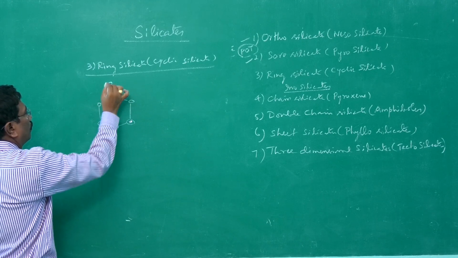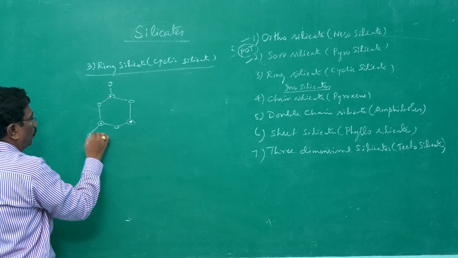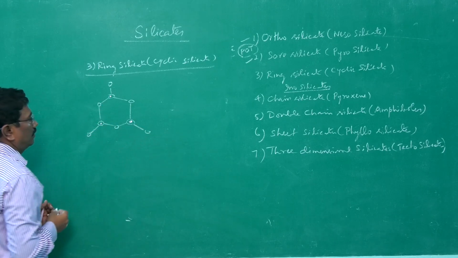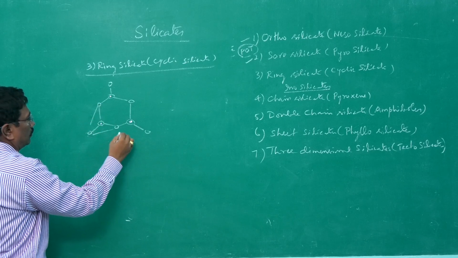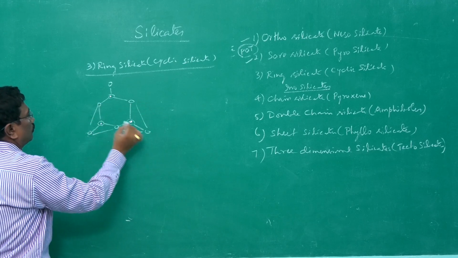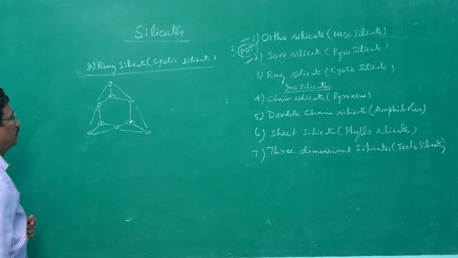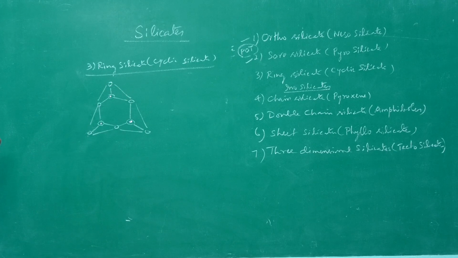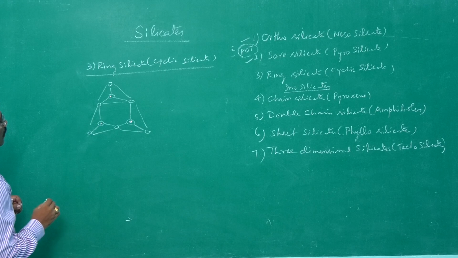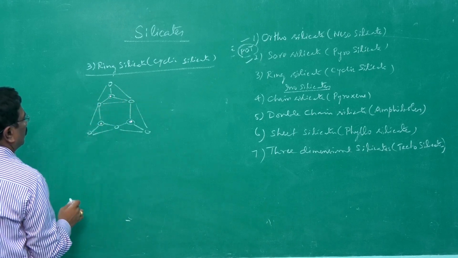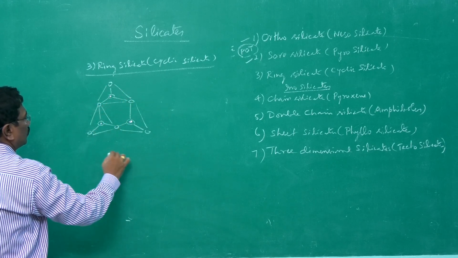One more I have to draw, one more, one more. That's all. If we make a triangle, 1, 2, 1, 2, 1, 2. So this is a ring silicate formed by 1, 2, 3.